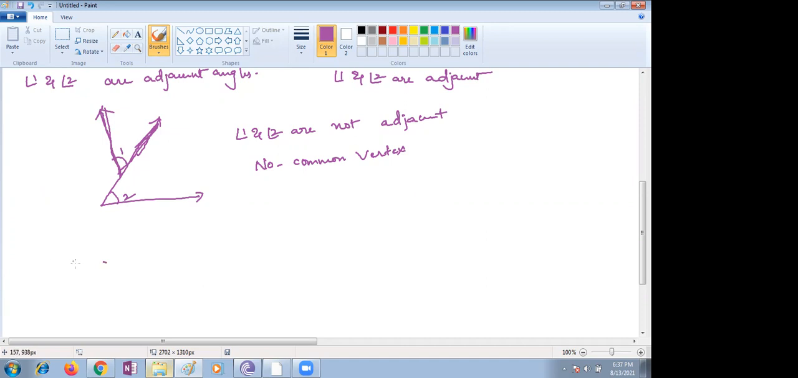Let me draw the figures on the screen. There is a line AO, AD. From this point O, from point O, OC is another ray. This is OC. Next, O to B is another ray, OB. Now my question is.